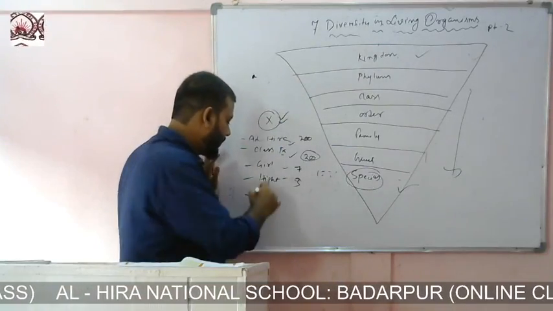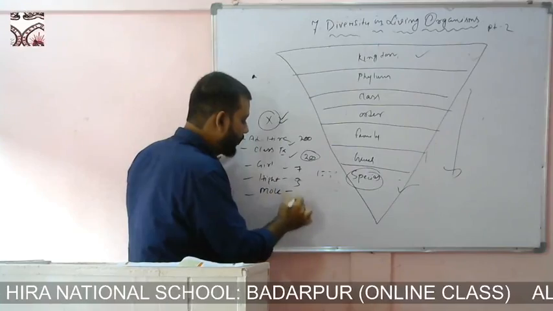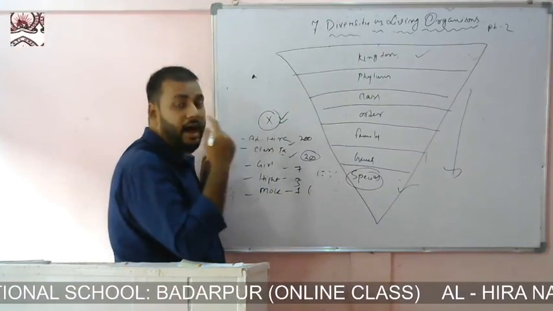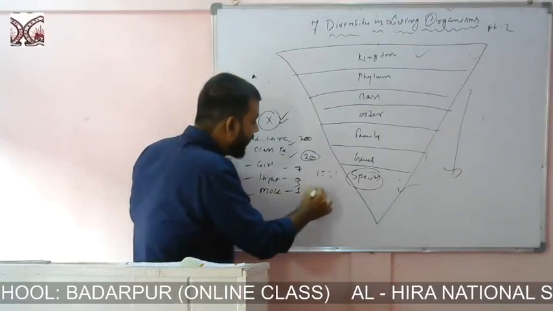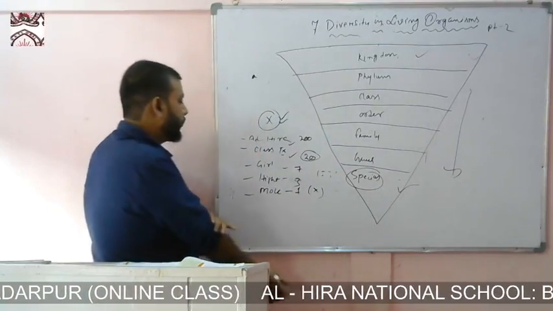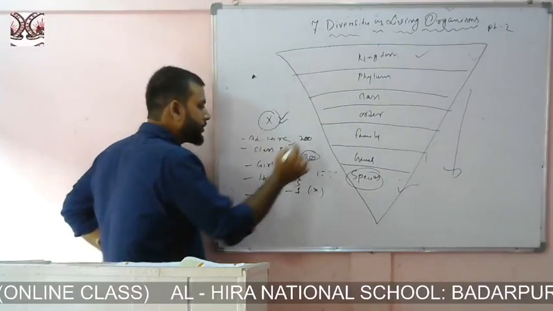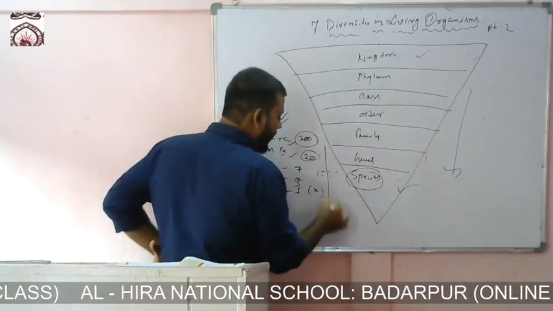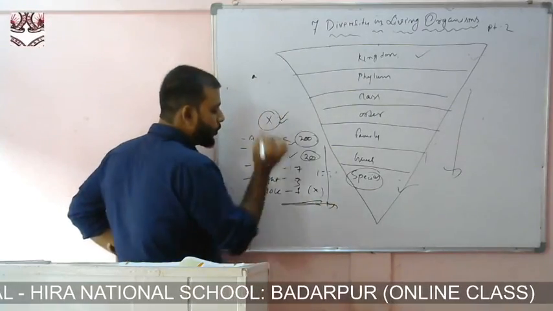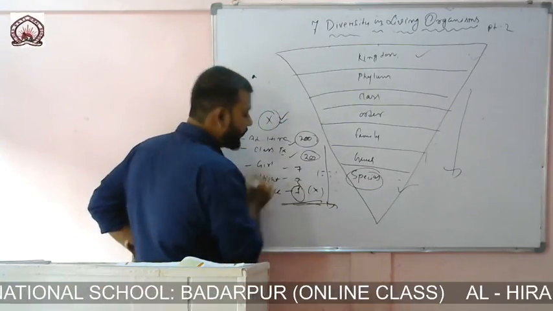Out of three girls, we found that one girl has a mole on her left chin. So this is our X. Let's just assume that we started from 200 students and ended up with the specific student, our X. We found her.